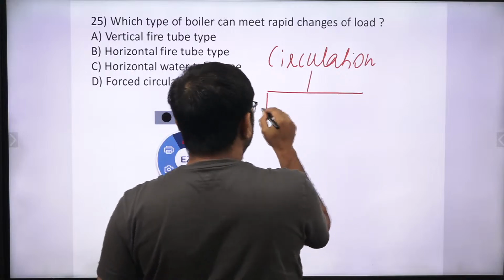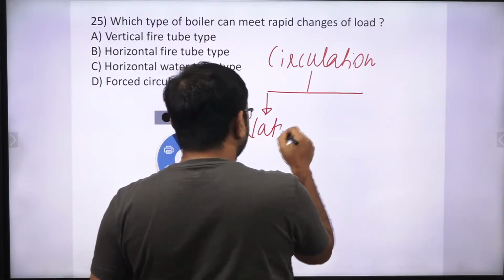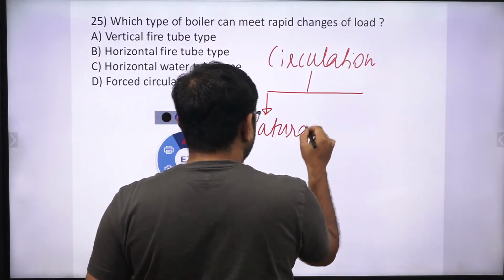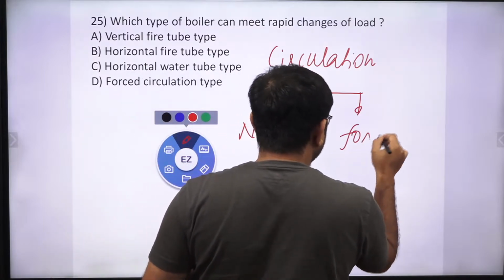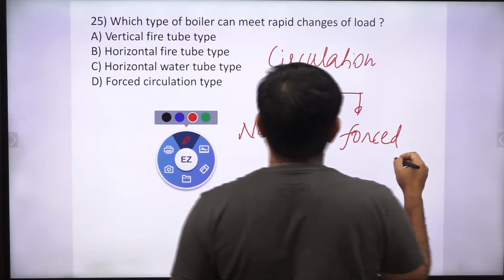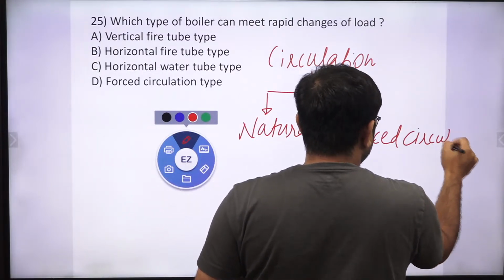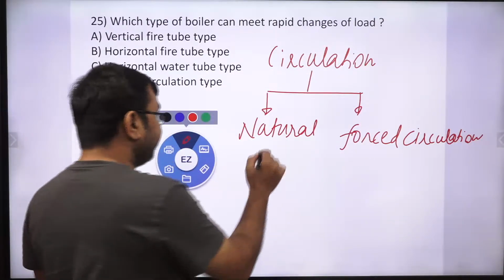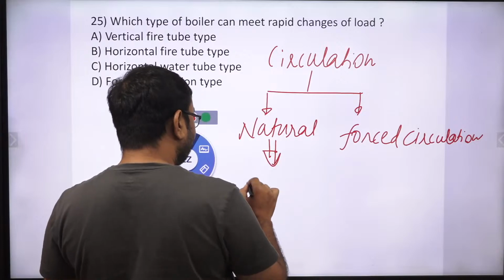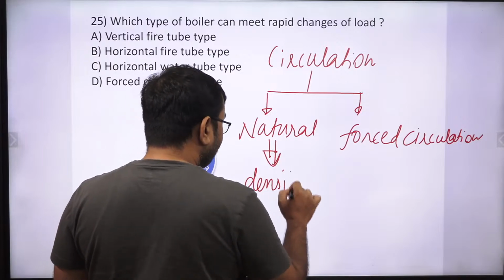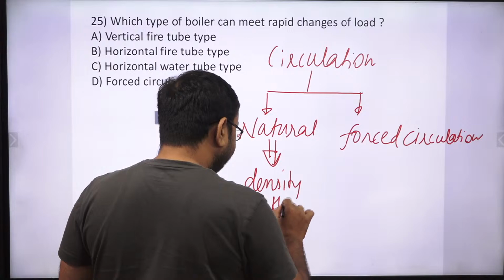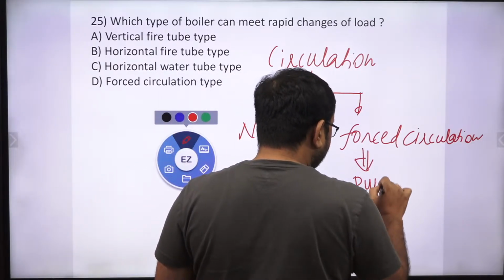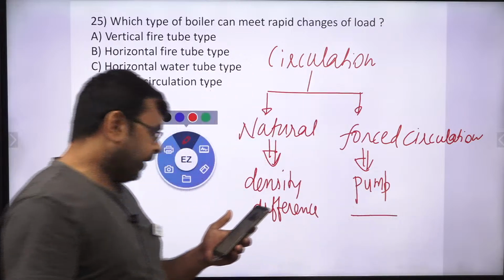So in the boiler we have two types of circulation, that is natural circulation and another one is forced circulation. And what is the difference between natural circulation and forced circulation? In natural circulation, the water can flow due to density difference only. But in case of forced circulation, we use a pump for circulation of water into the boiler, yes or no?